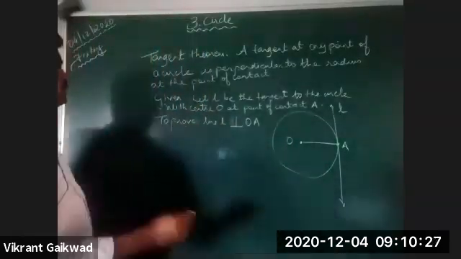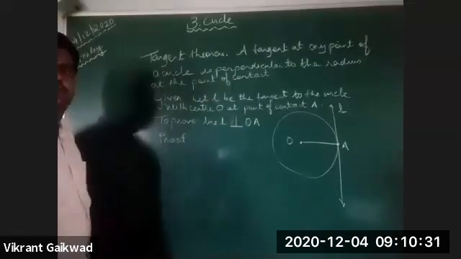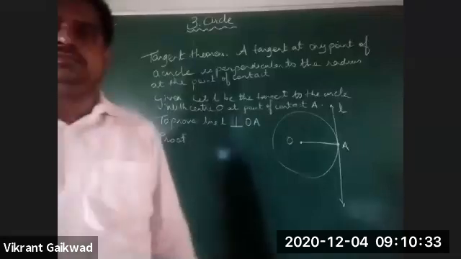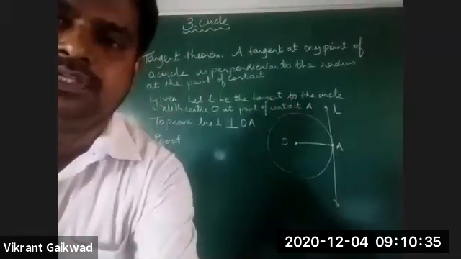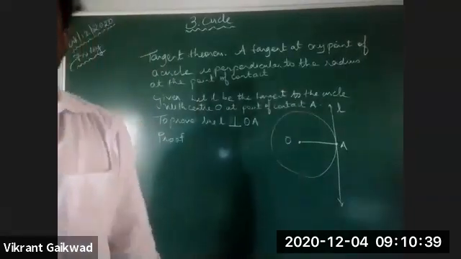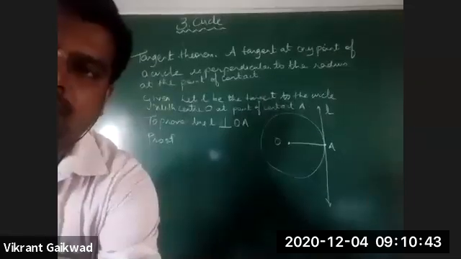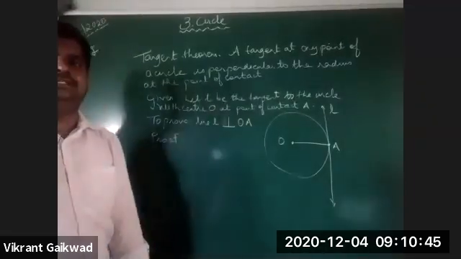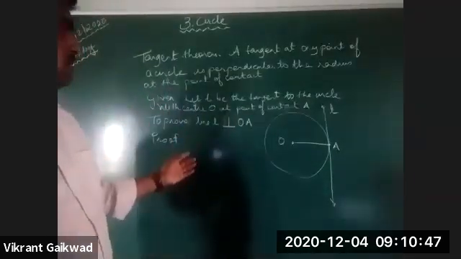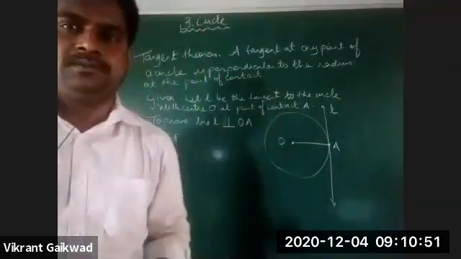Now, how do you proceed with this? We'll begin with the proof. The proof is already there in your textbook, so no need to worry regarding that. You can check your textbooks after this, but I'll just try to explain some terms. When you look at this, you cannot prove this directly.